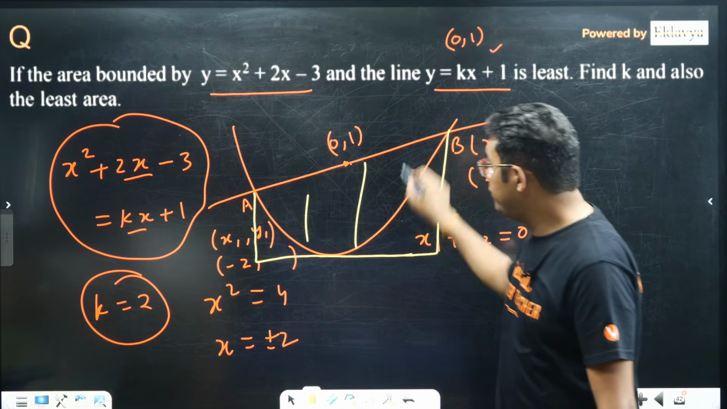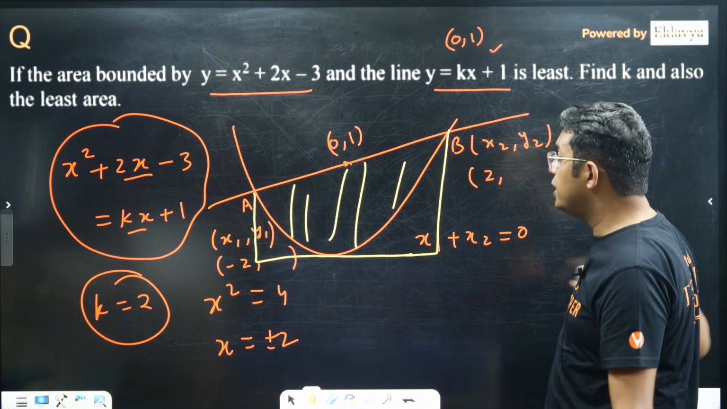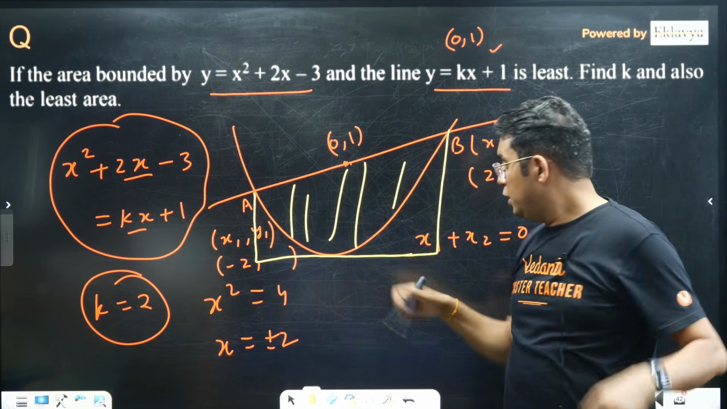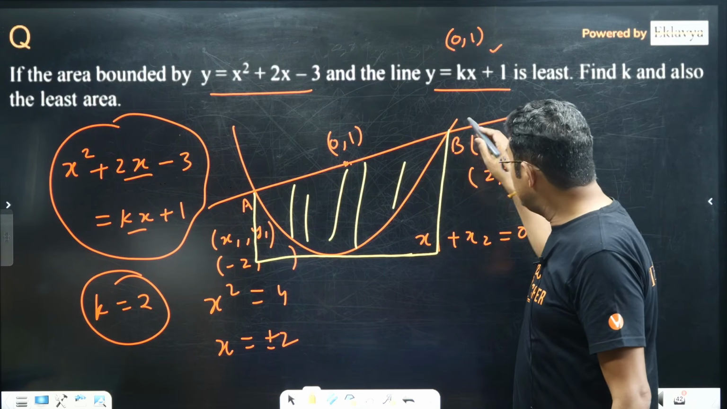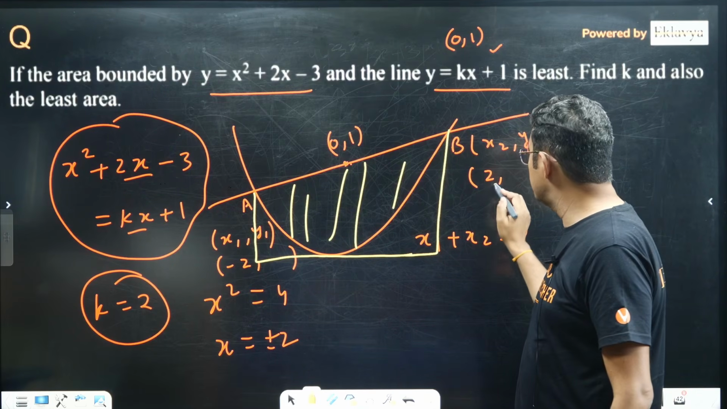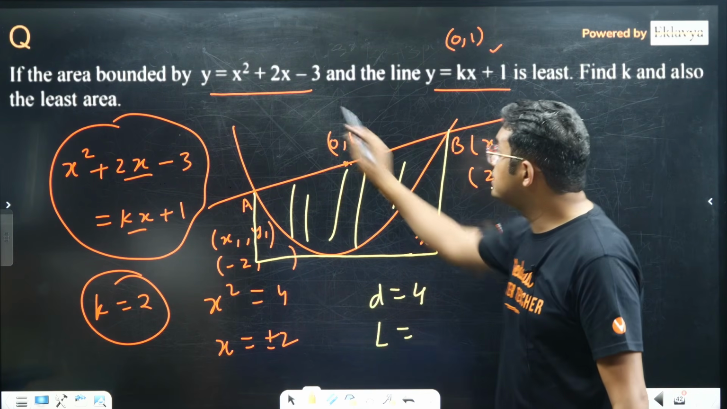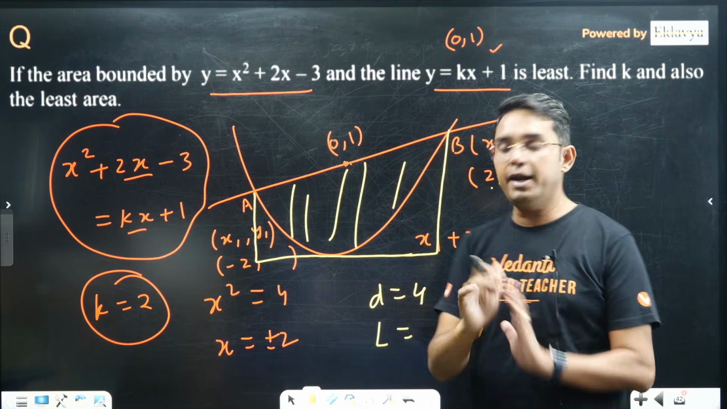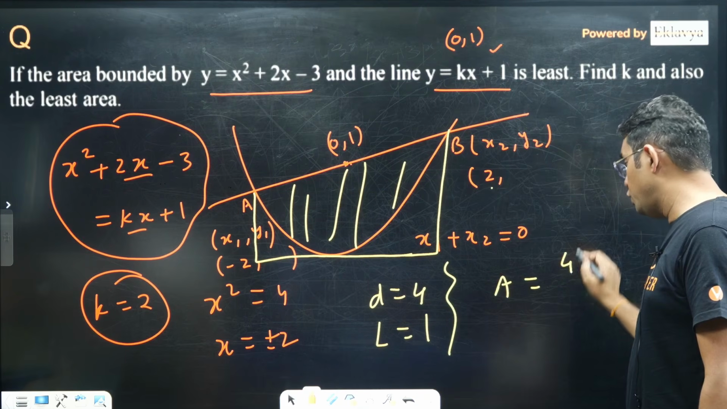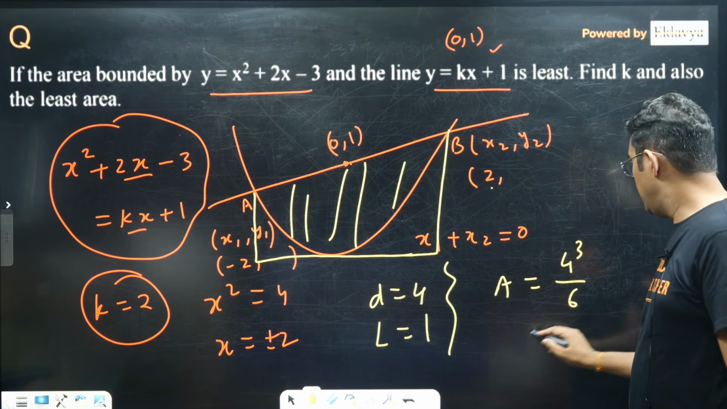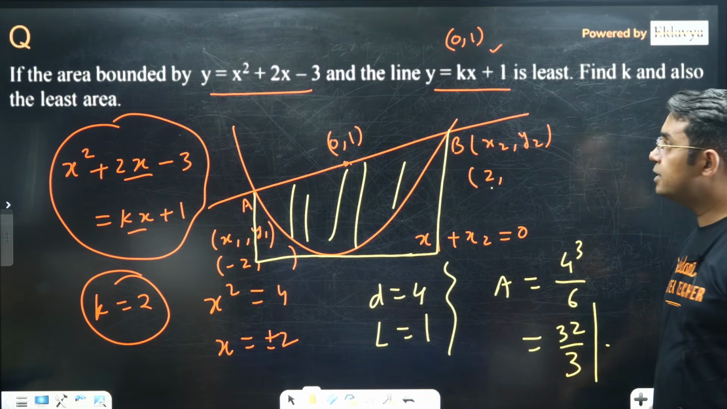For this area, you just have to take the projection of AB on the tangent at the vertex, because it's a vertical parabola. So the tangent at vertex is parallel to the x-axis. So that projection will be just the difference of x coordinates. So 2 minus minus 2 is 4, that will be my d. And the length of latus rectum you can see from the coefficient of y and x square, that is 1. So from this we get area equal to d cube upon 6l. So how much? 64 upon 6, that is 32 upon 3. So that will be the answer of this question.